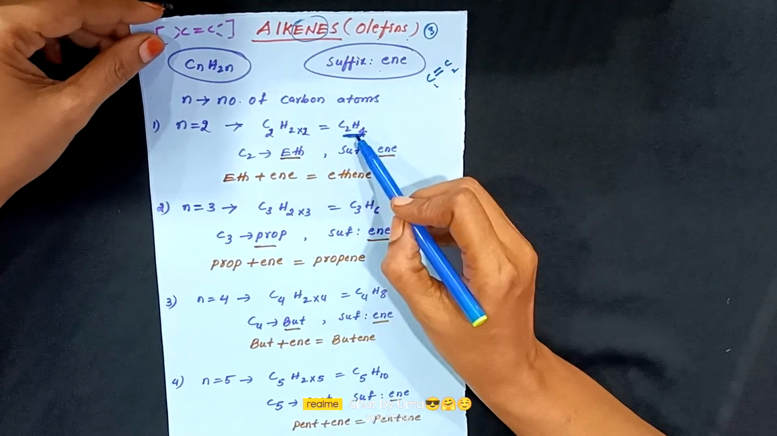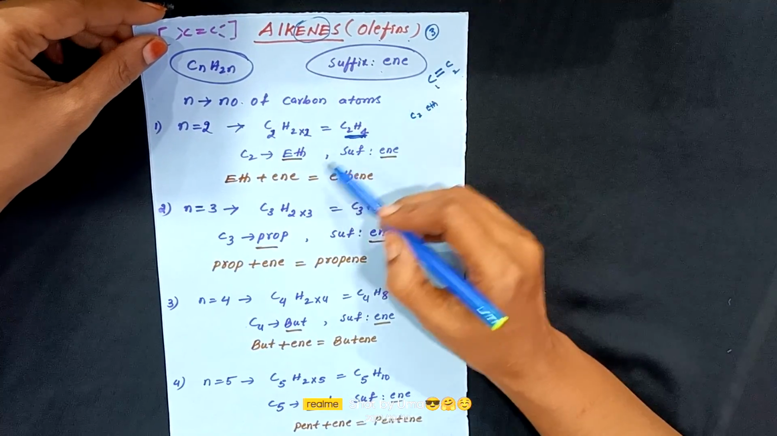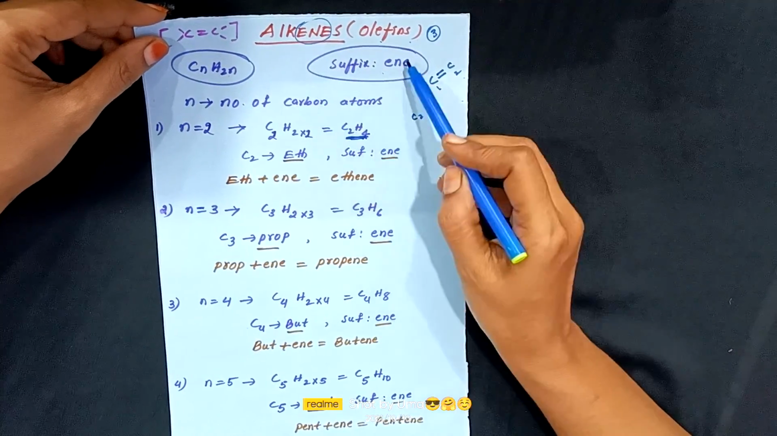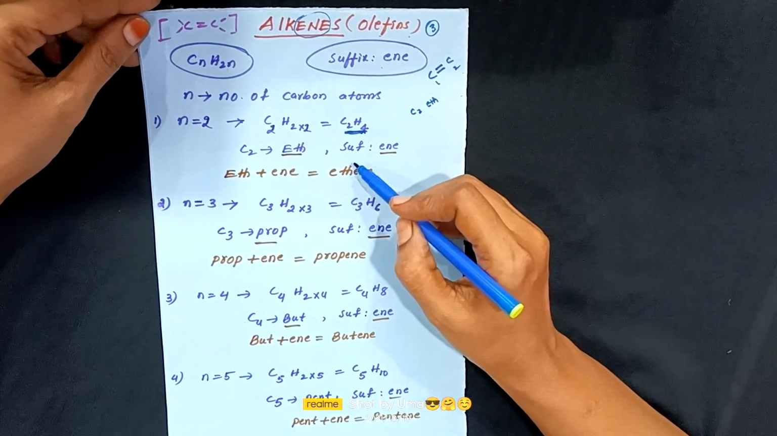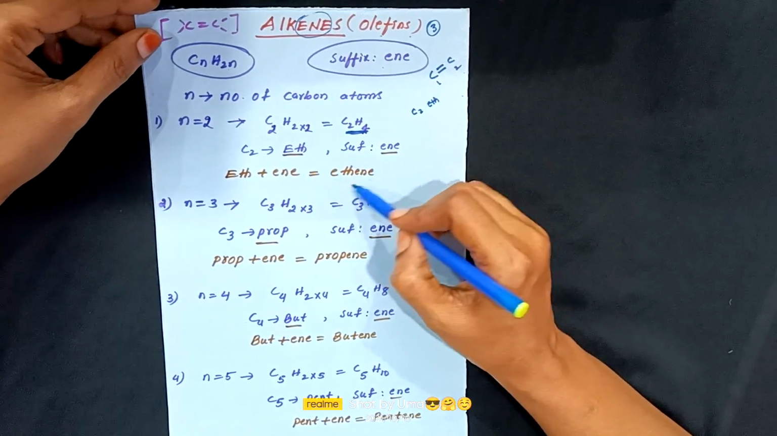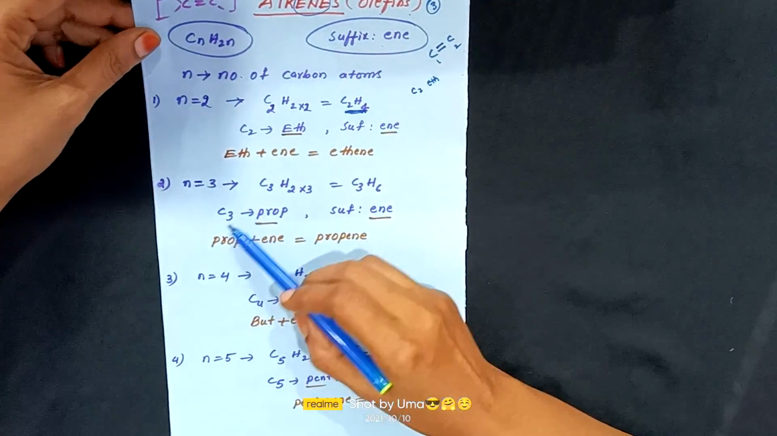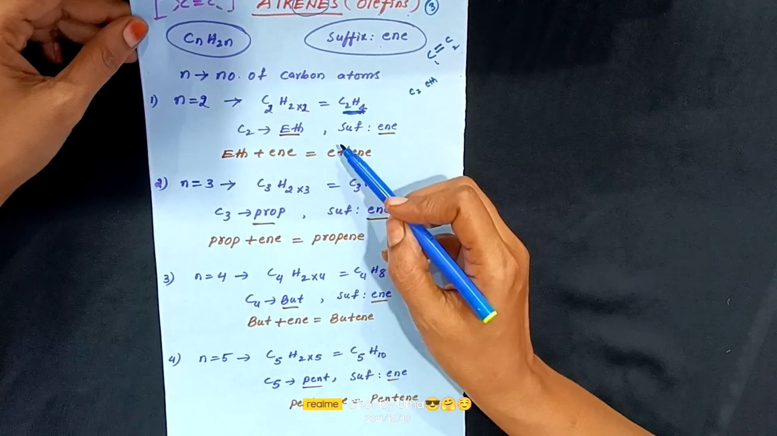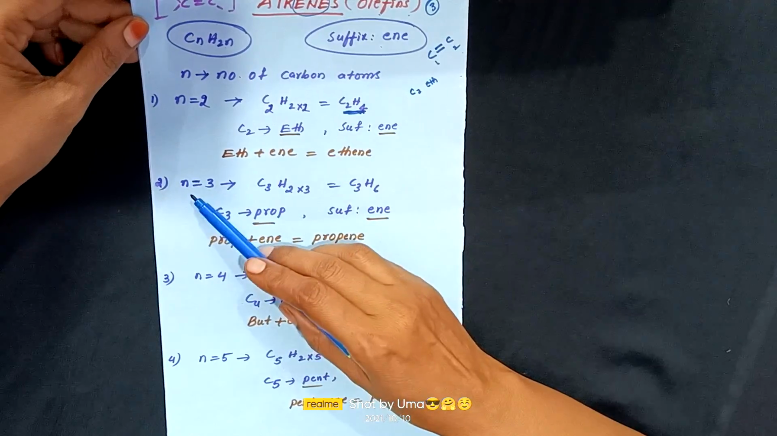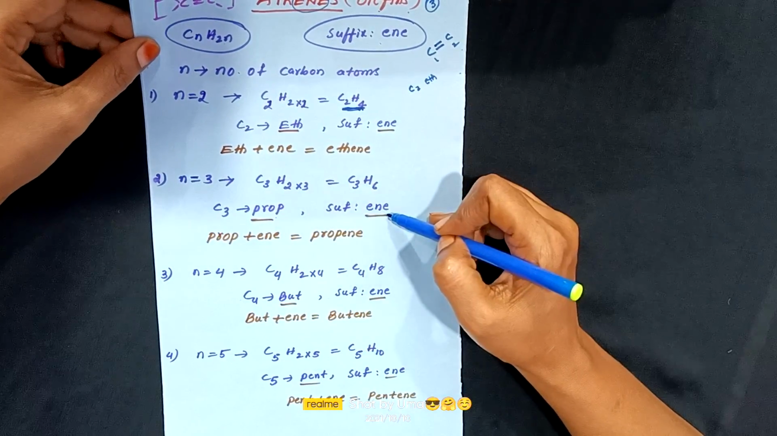And what is the name of it, children? C2 represents eth, and what is the suffix of alkenes? Ene. Eth plus ene, ethene. That is the first molecule in the alkene series. Similarly we write the molecular formula for the next compound in the alkenes. n equal to 3 represents prop, suffix is ene, propene.